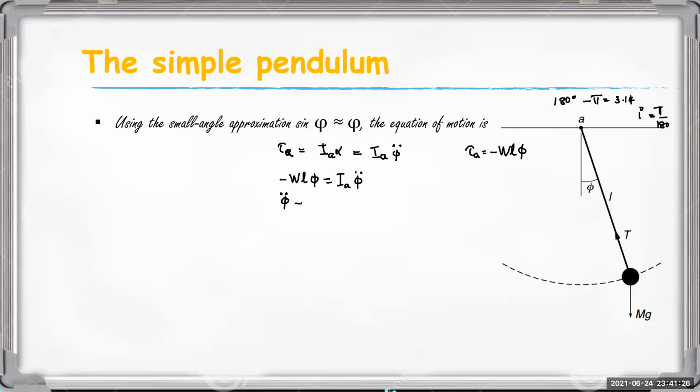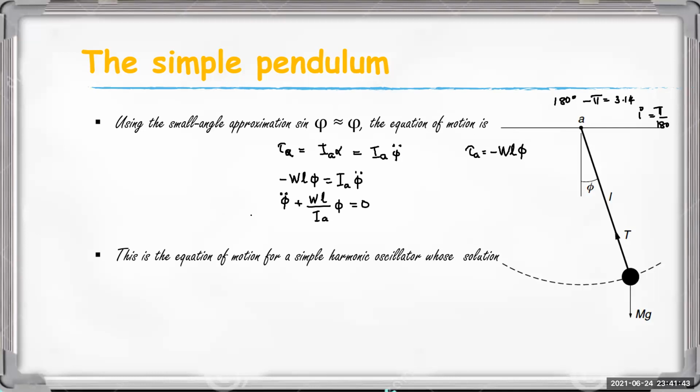Then we obtain phi double dot plus WL divided by IA into phi is equal to 0. Okay, this is the equation of motion. Simple harmonic oscillator.